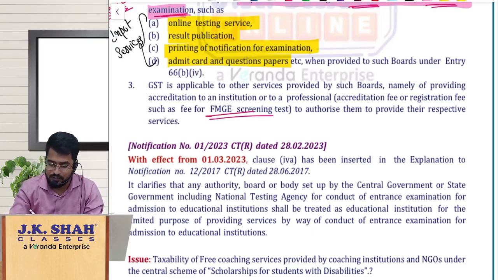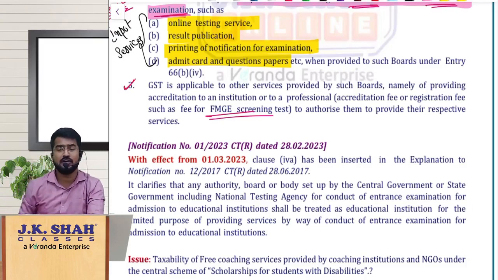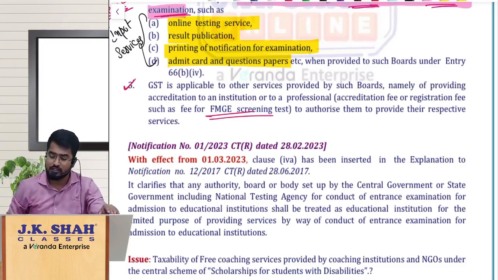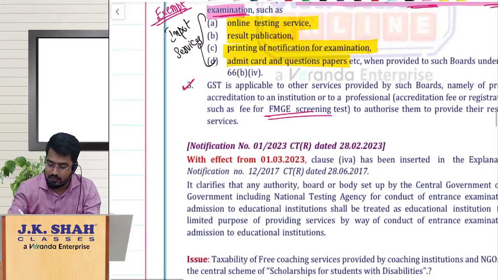Okay. So that is what with respect to the third point. So is that clear, my dear friends? These type of boards, what they are doing, they are providing accreditation to the educational institutions or also to the professionals by charging some fees. So this is just like giving some recognition to them or giving some license to them or permission to them to operate or to practice, etc., etc. That is not covered under exemption entry number 66. It is very much taxable. So these are taxable.